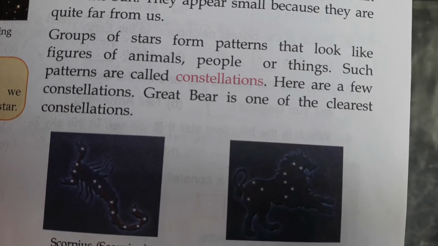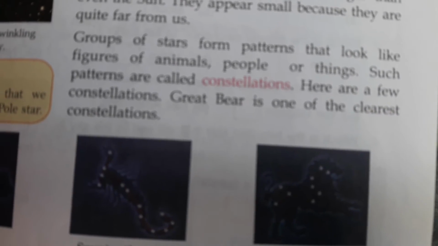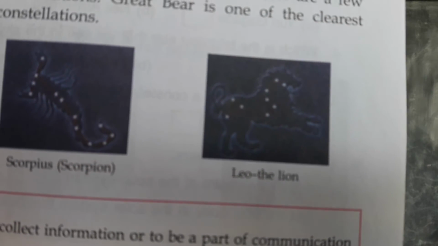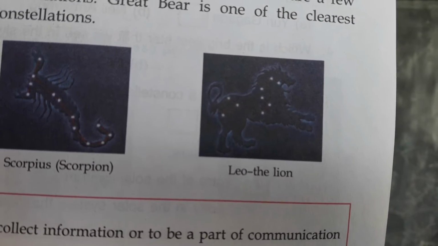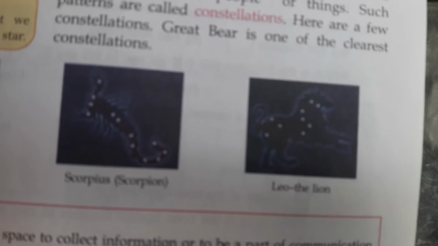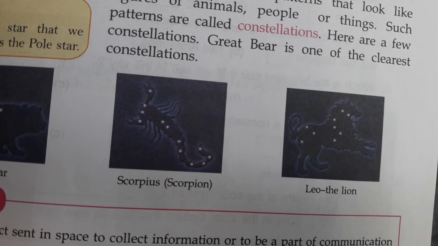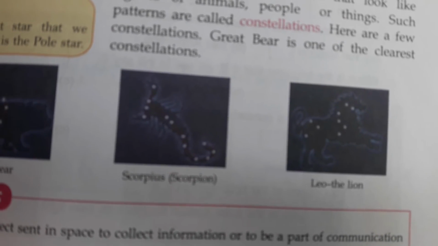Here are a few constellations. The Great Bear is one of the clearest constellations. See, the picture is given for us. Scorpius, the Scorpion, is the second picture, and the third one is Leo the lion. The biggest, brightest star that we see in the sky is the Polar star.